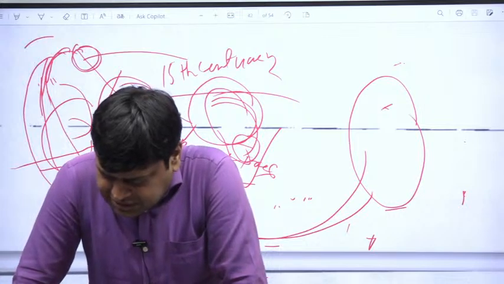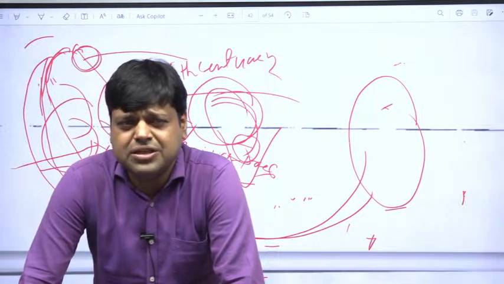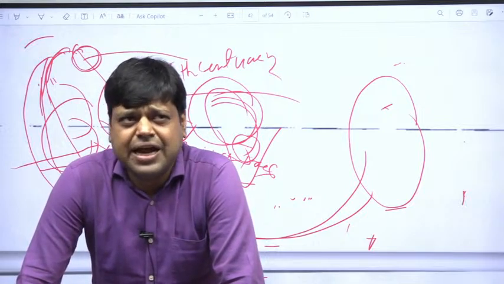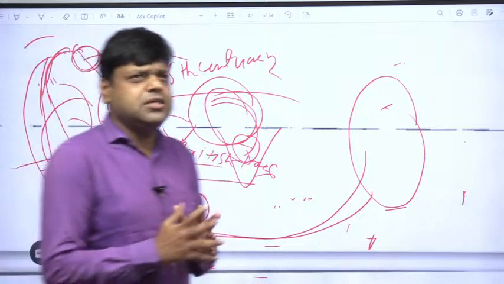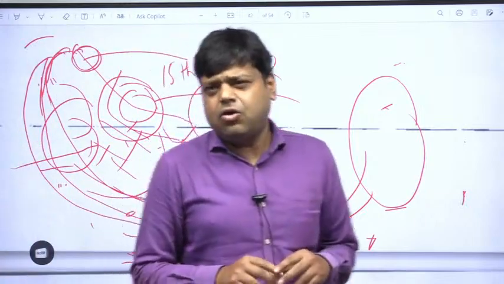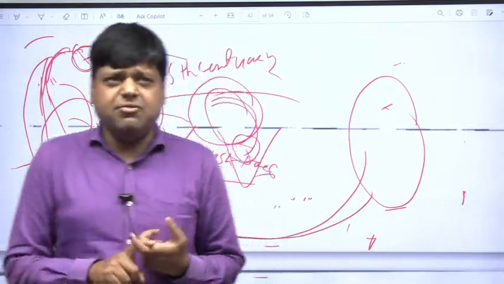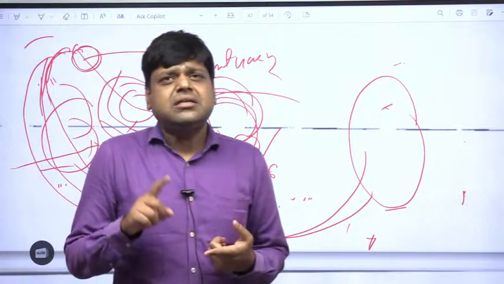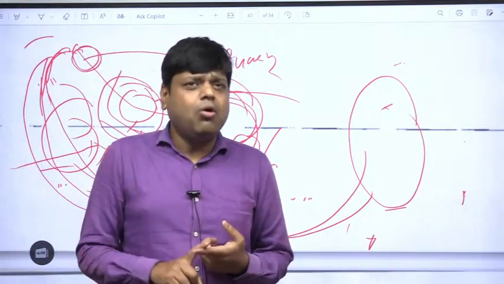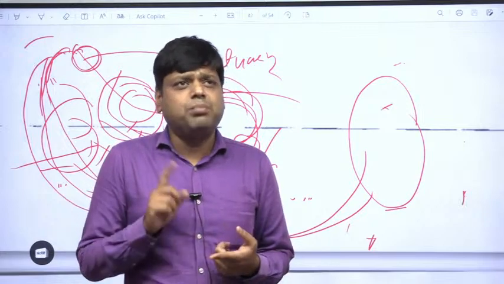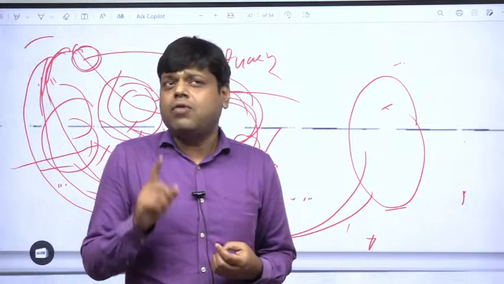After that, the civil disobedience movement and the Quit India movement. You know what is the civil disobedience movement? It took place from 1930 to 1934. Actually, the civil disobedience movement and the non-cooperation movement are very similar, but there is a major difference. In the non-cooperation movement, not a single law was broken, but in the civil disobedience movement, laws were broken.